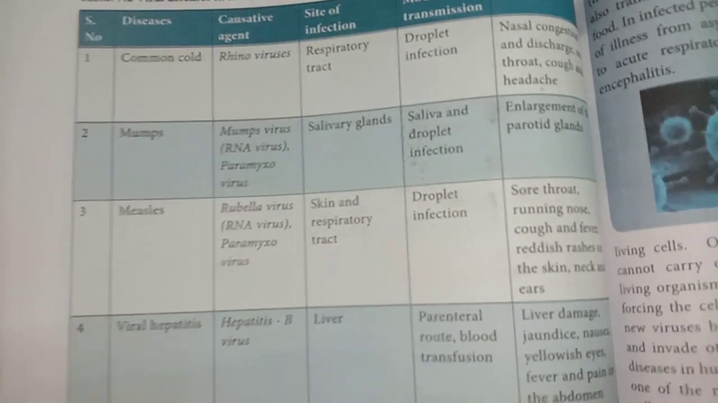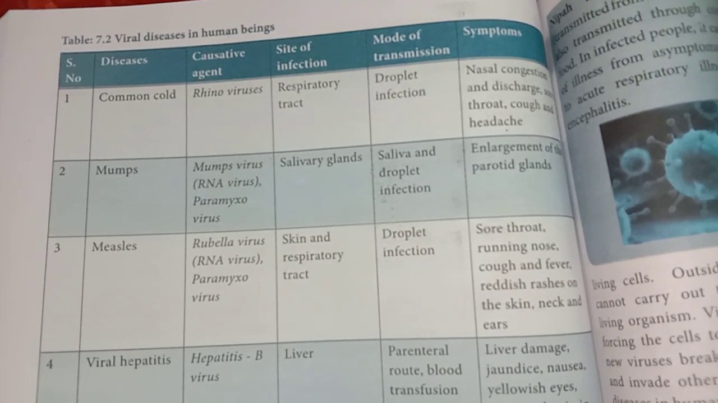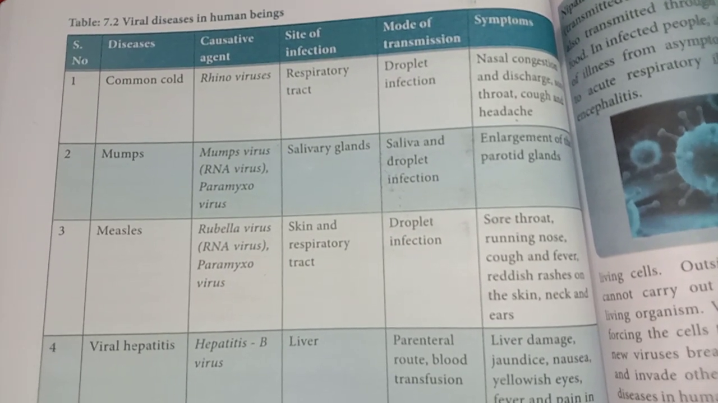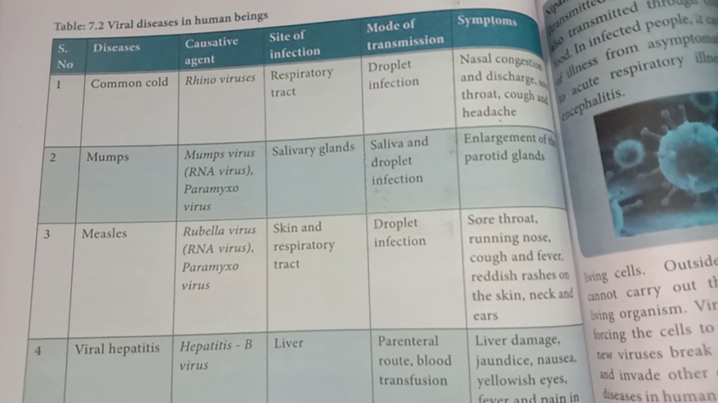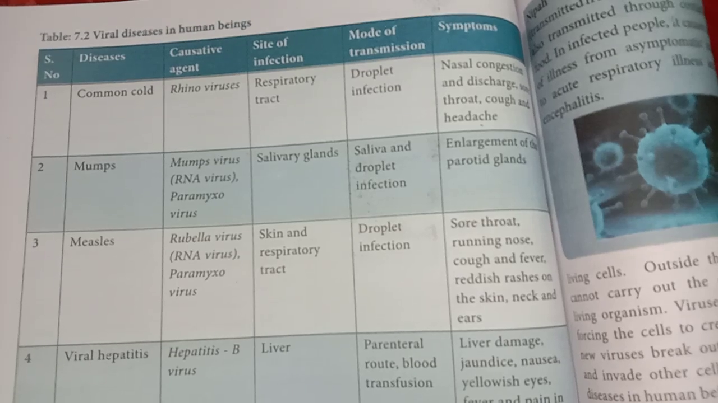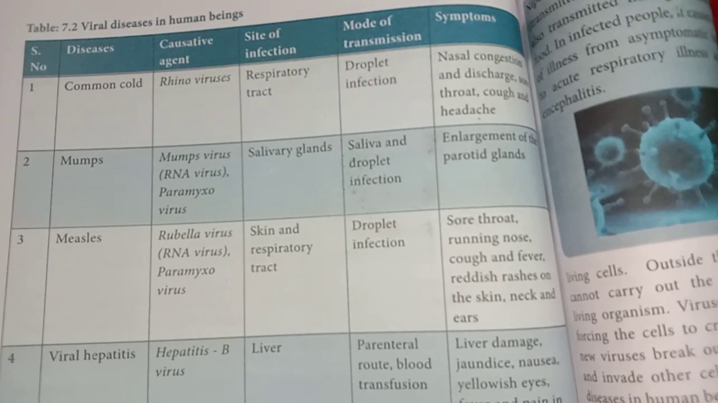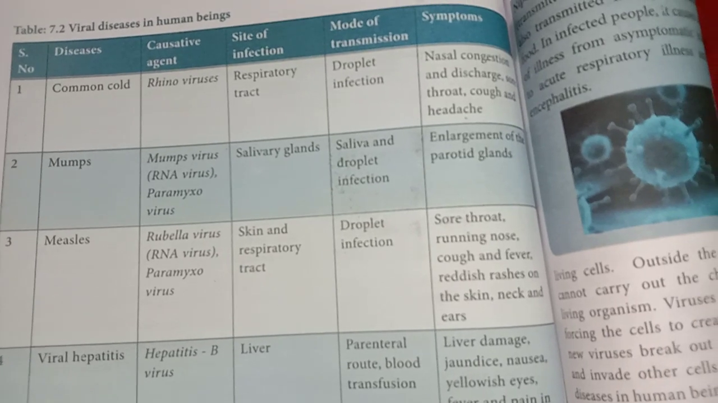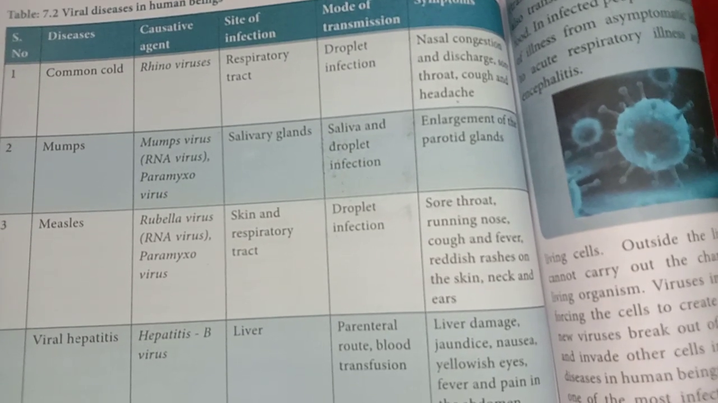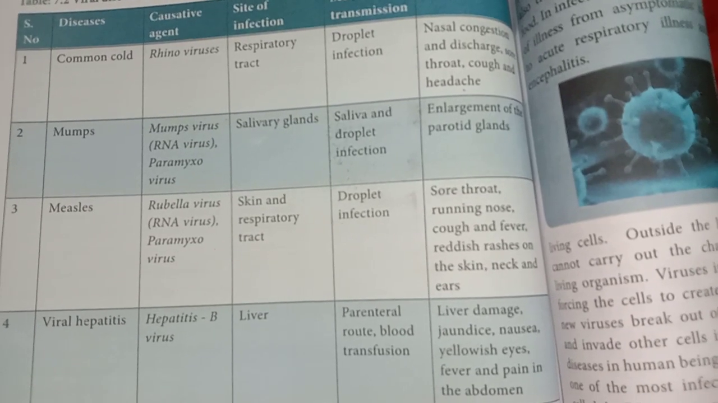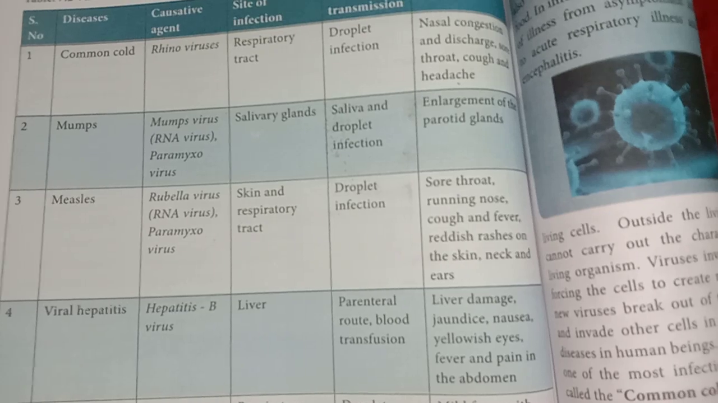Okay, my dear students. Then the second disease is mumps. Causative agent: mumps virus. This disease affects the salivary gland. Mode of transmission: saliva and droplet infection, and the symptom is enlargement of the parotid gland. Here the parotid gland is a gland present in the buccal cavity, so this gland is affected.